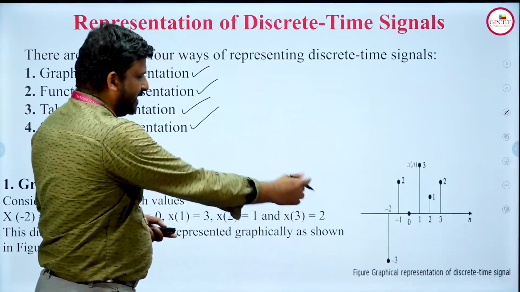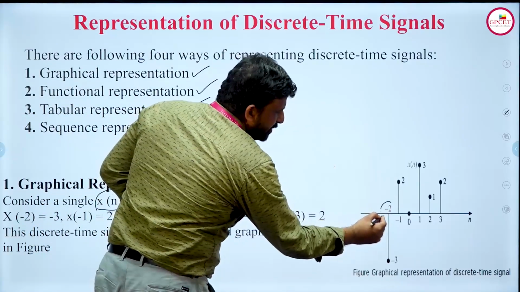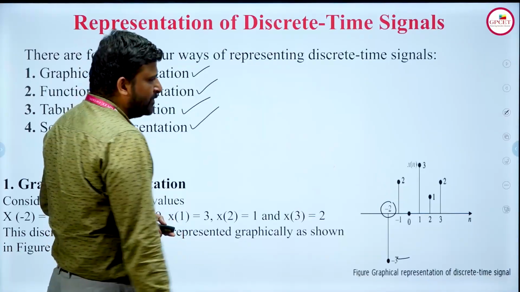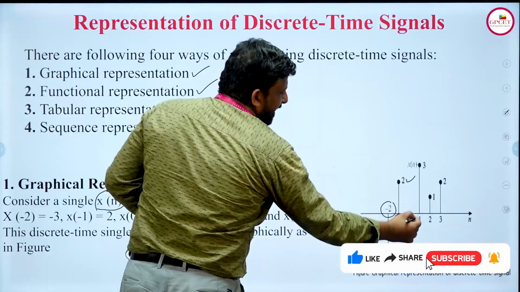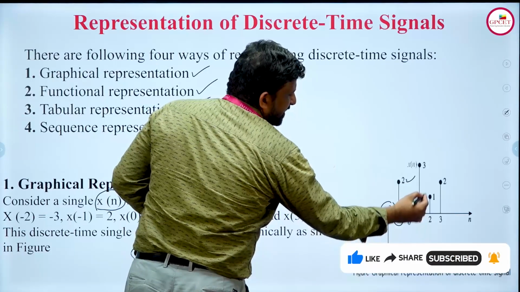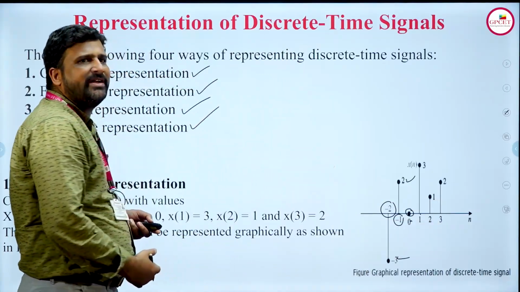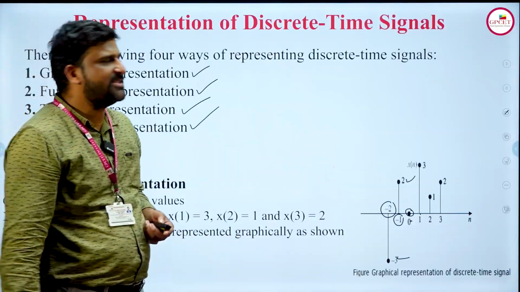What is x of minus 2? Its value is given as minus 3. Similarly, x of minus 1 is equal to 2, x of 0 is equal to 0, x of 1 is equal to 3, and x of 2 is equal to 1. Like this, whatever data is given in theoretical form will be represented in graphical form. This is the first one.